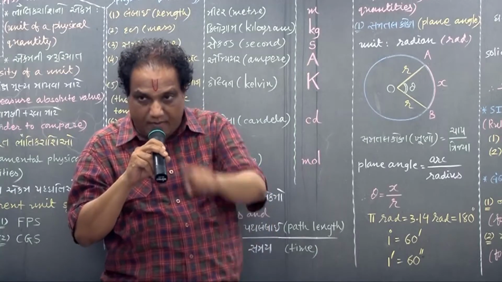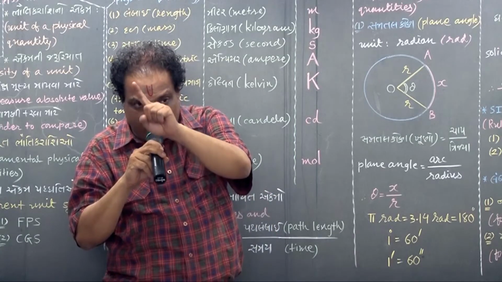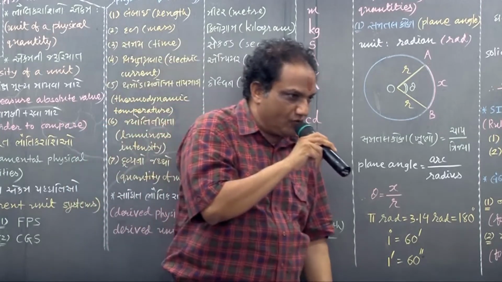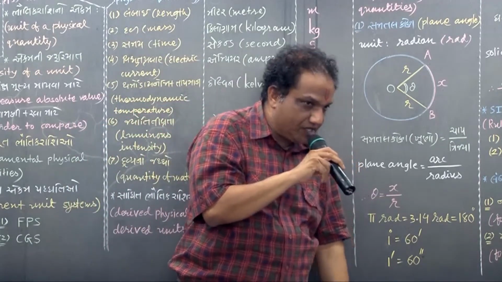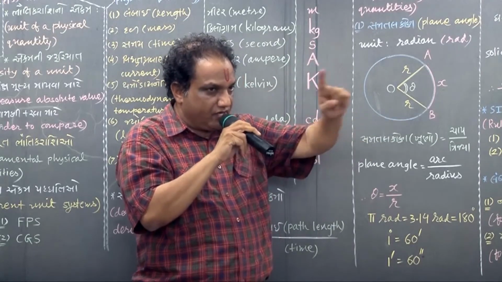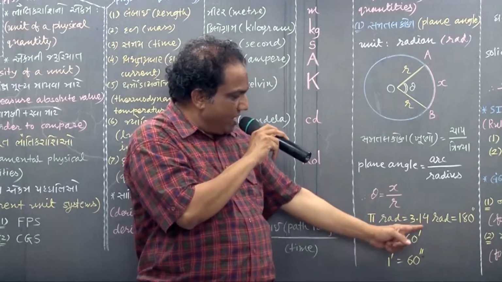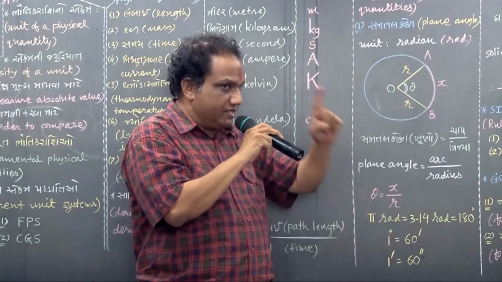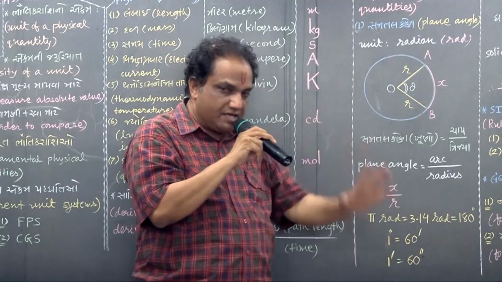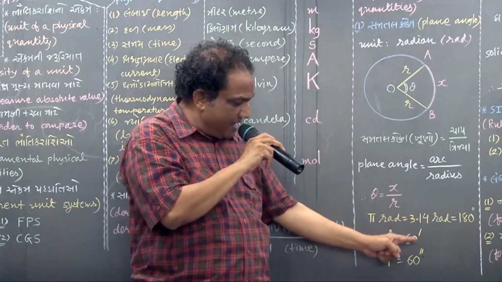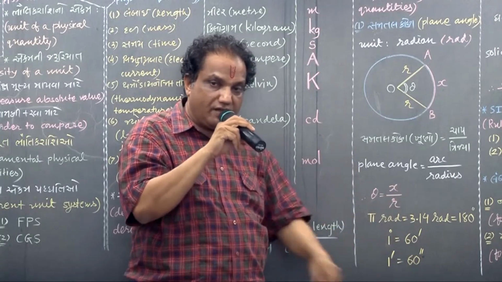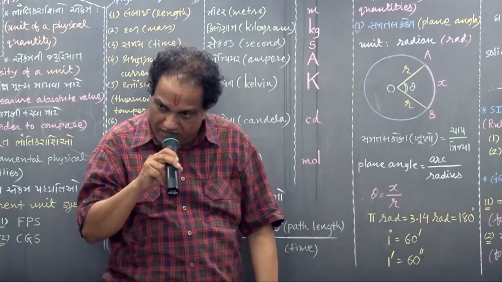So 1 minute is equal to 60 seconds. I repeat, 1 degree is 60 minutes and 1 minute is 60 seconds. Minute is shown by a single dash and second by a double dash. Remember, minute and second here are not units of time, they are units of angle.